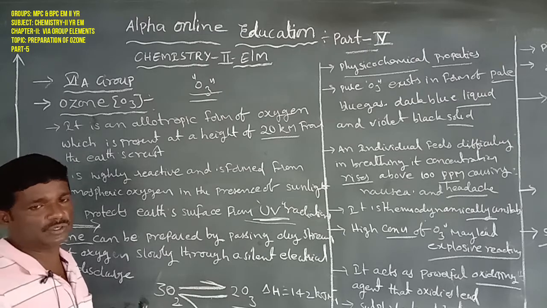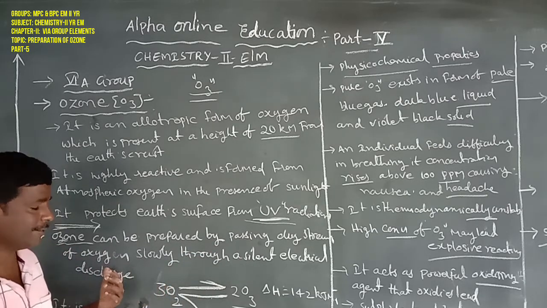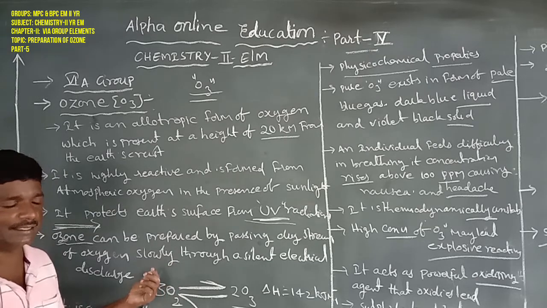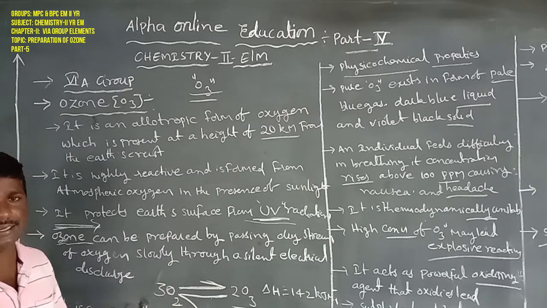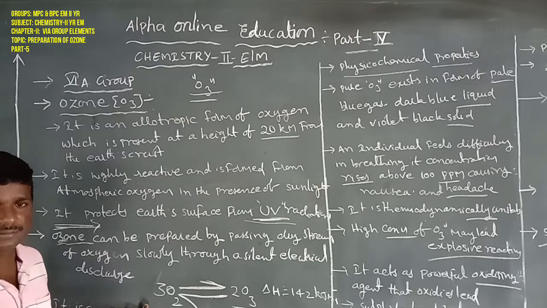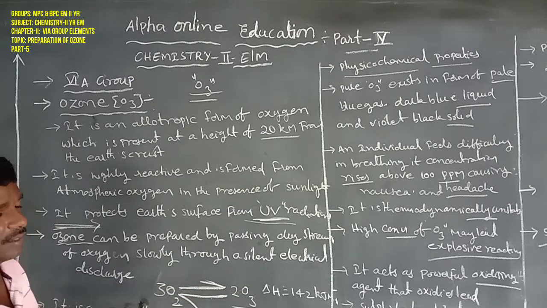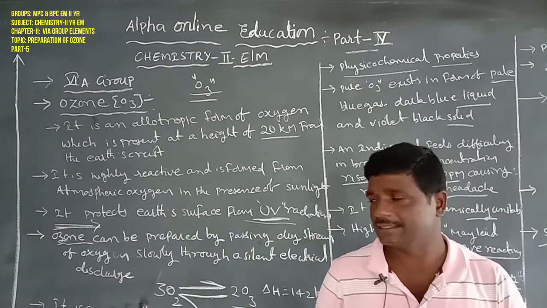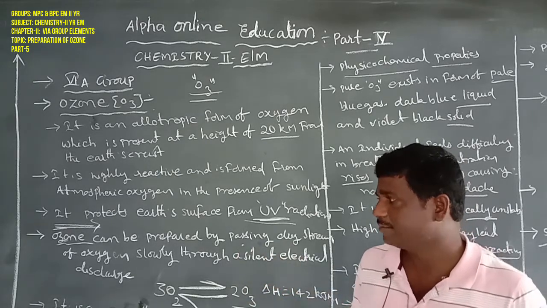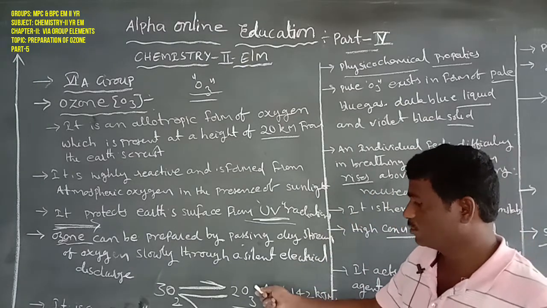That is the preparation of ozone. Ozone can be prepared by passing a dry stream of oxygen slowly through a silent electrical discharge, then oxygen is converted to ozone. This is also an endothermic reaction at equilibrium, where 3 moles of oxygen are converted to 2 moles of ozone.